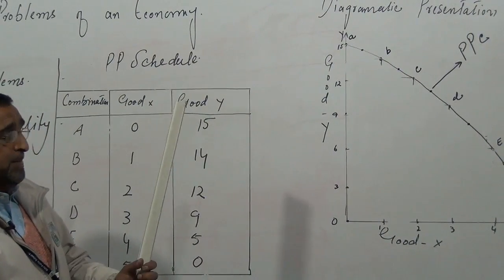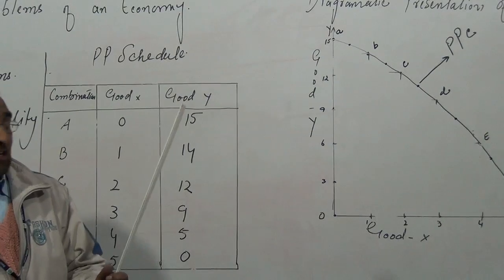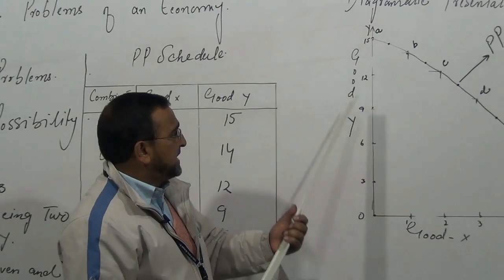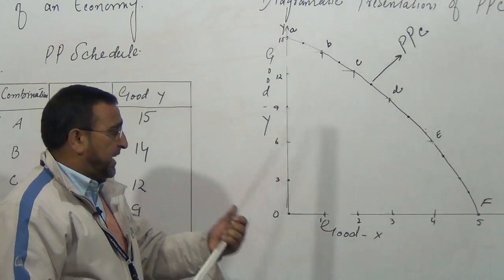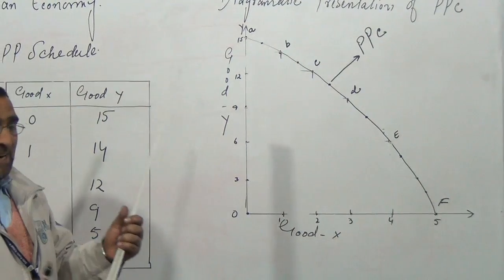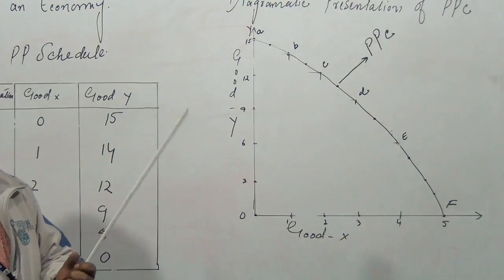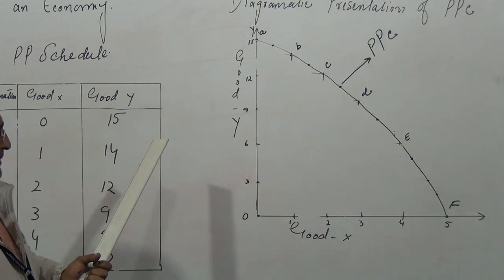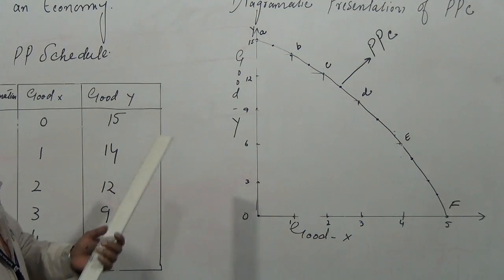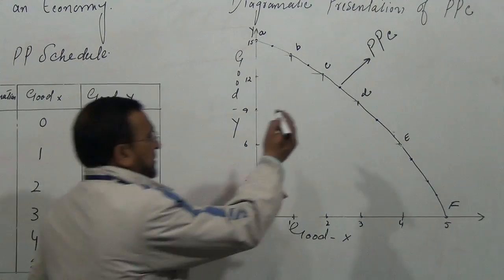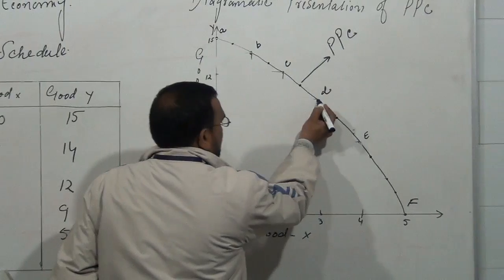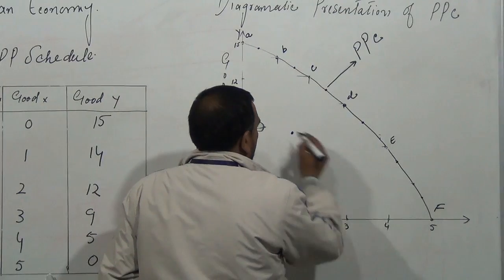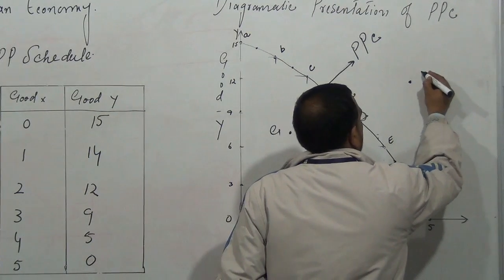Secondly, the second problem that we studied is how to produce, what kind of technology we utilize. Say this is a labor intensive technique, this is a capital intensive technique. It can easily be found out what is better for us, whether it is the labor intensive technique or the capital intensive technique. And then for whom to produce, and then full utilization of resources. Any point on this production possibility curve, say this is point D, say this is point G, say this is point H.